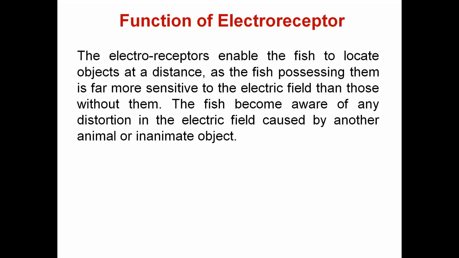Whenever there is a distortion in the electric field caused by any animal or solid object, the fish becomes aware, or the fish senses the deflection in the electric field. So this is the function of the electroreceptor. This is about today's class.